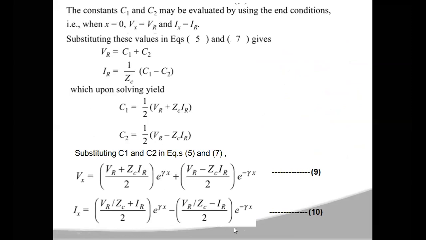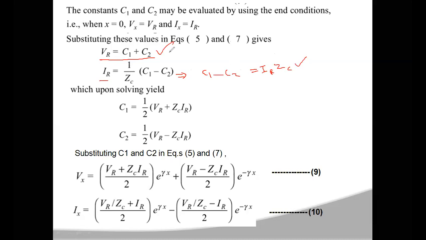So when you substitute x equal to 0, and in place of Vx you substitute VR, equation number 5 will become VR is equal to C1 plus C2, and equation number 7 will become IR is equal to 1 by ZC into (C1 minus C2). So from this equation, C1 minus C2 is equal to IR into ZC. Now from the first equation, C1 plus C2 is VR, and from this equation, C1 minus C2 is equal to IR into ZC.